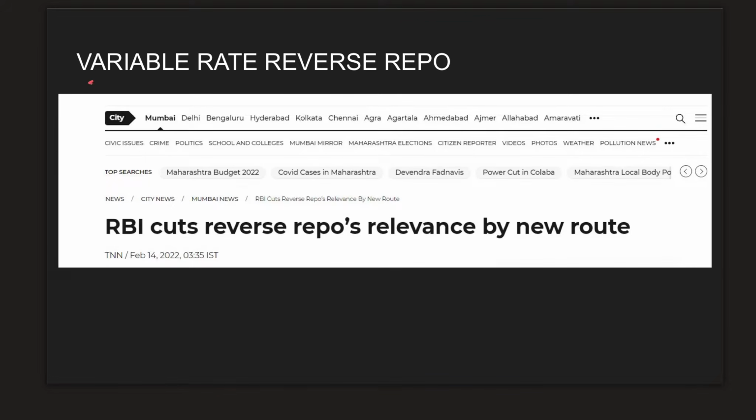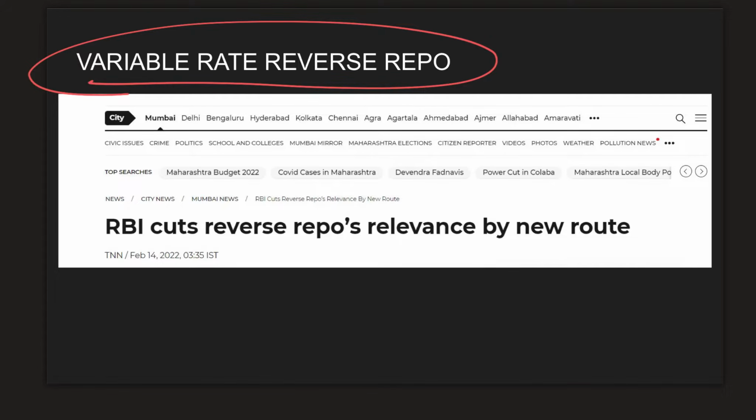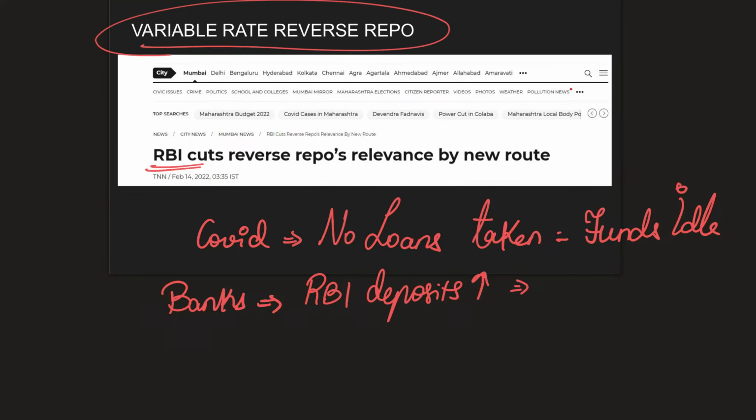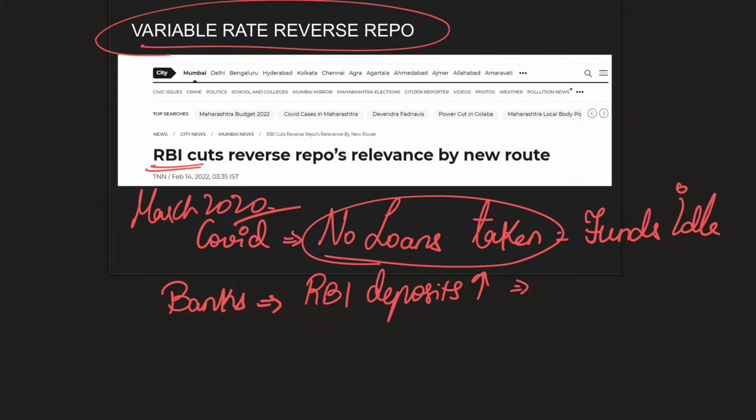Economic survey talks about a new concept, variable rate reverse repo. So this is actually used by RBI for a particular reason. We'll understand what is the reason here. COVID lockdown happened in March 2020. Obviously, there will be no economic activity during that time. Hence, no loans were being taken and the funds were lying idle in the banks. Across the world, the same situation was repeating.